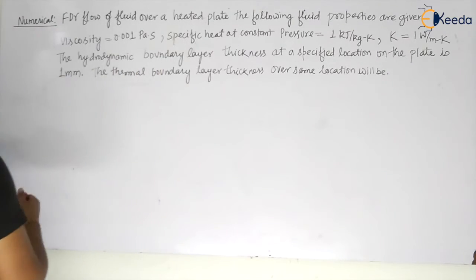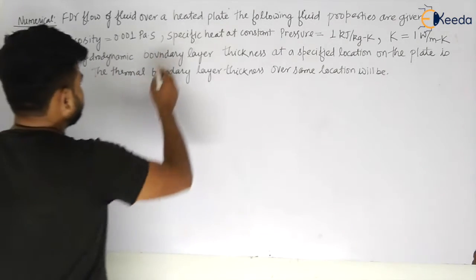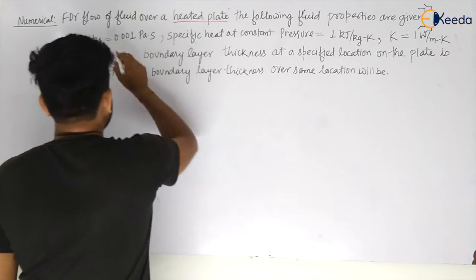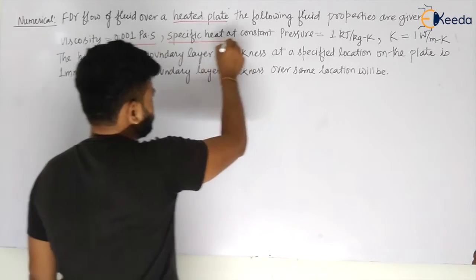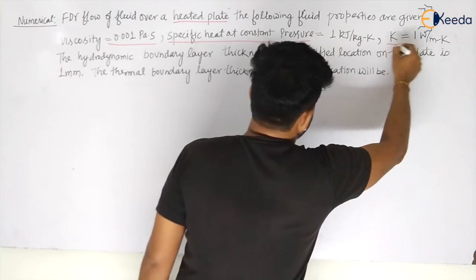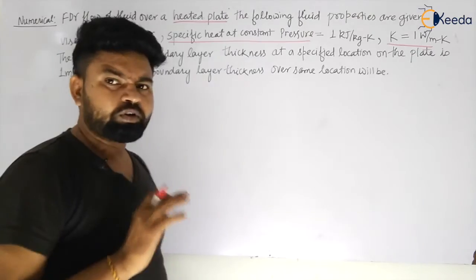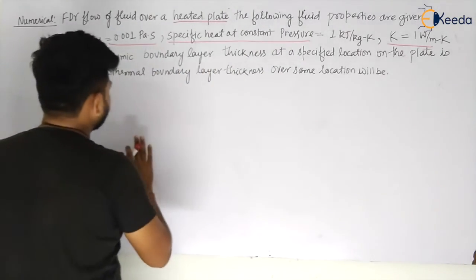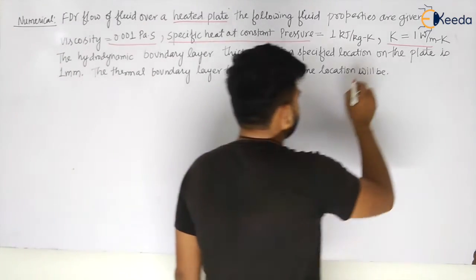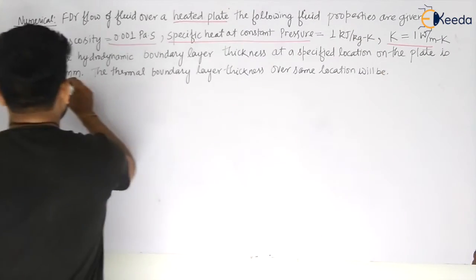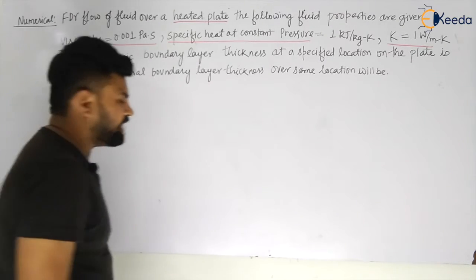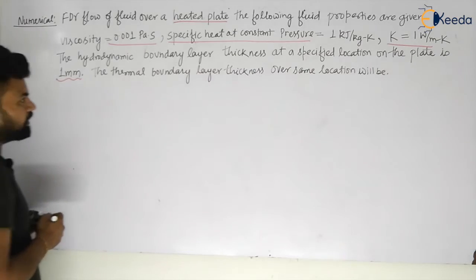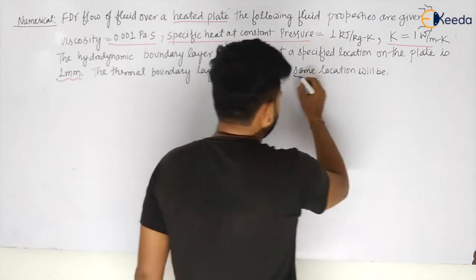For flow of fluid over a heated plate, the flowing fluid properties are given. That is viscosity he has given, specific heat at constant pressure he has given, and conductivity of the fluid he has given. So he has given all the properties which are necessary for your Prandtl number calculation. The hydrodynamic boundary layer thickness at a specified location on the plate is 1 millimeter. So my dear students, he has given you the hydrodynamic boundary layer thickness. The thermal boundary layer thickness over the same location will be?